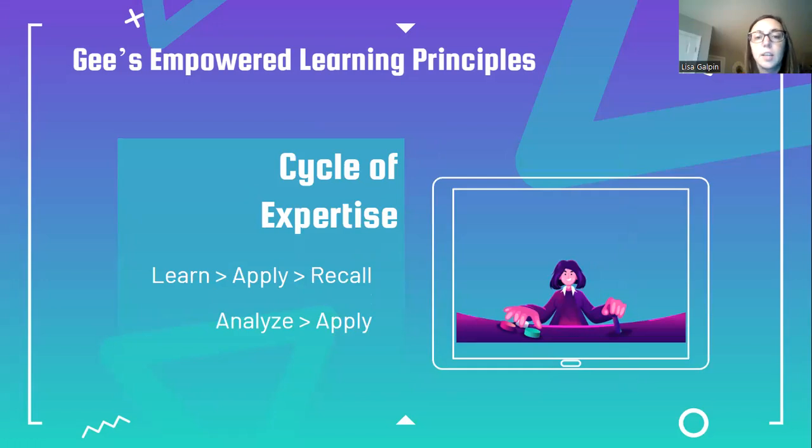Later in the game, when another stress scenario pops up, they'll be able to recall that stress management technique, the box breathing, for example, and repeat the same actions they did earlier because they now know how to complete them. In some circumstances, they'll be analyzing which stress technique they will use and then applying it.